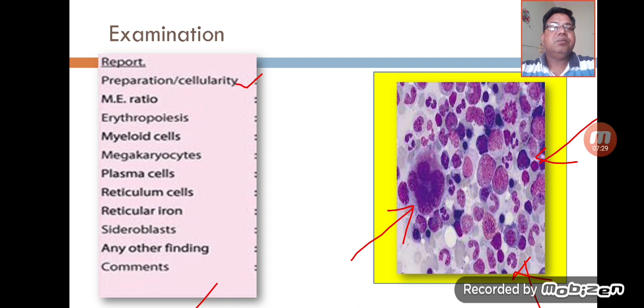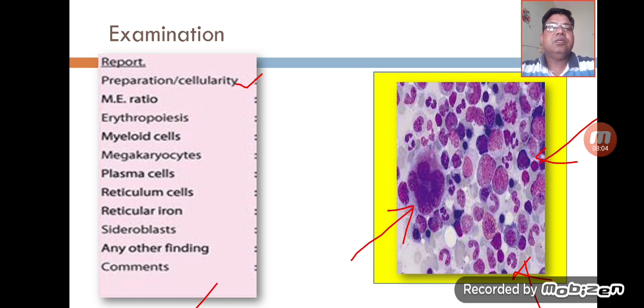So under the examination we will examine multiple aspects for the reporting purposes of this bone marrow aspiration. The first important point is the cellularity of the marrow. We will try to assess the cellularity, and we will discuss it in detail. The second point is the myeloid erythroid ratio. Here you can see the ratio between these two cells, myeloid precursors as well as the erythroid precursors, and in multiple diseases this ratio is basically altered.